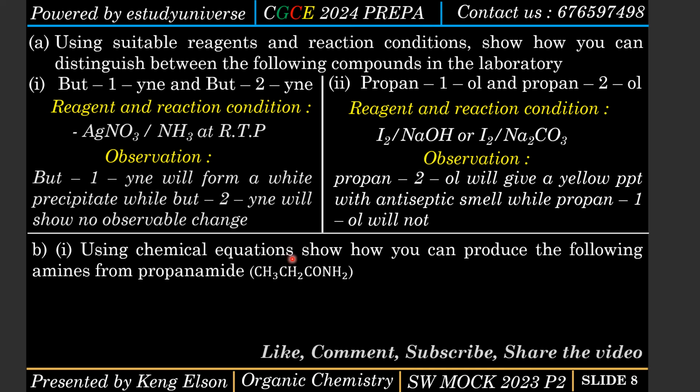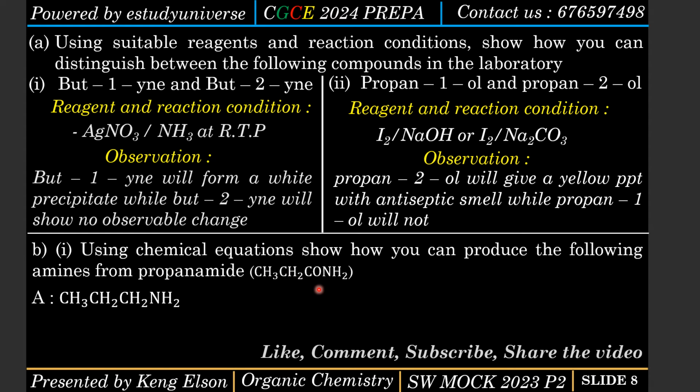B, using chemical equations, show how you can produce the following amines from propanamide. This is propanamide. So how will I produce an amine from propanamide? If your name is Amine, farewell. Okay, farewell to you. So you have to pass this equation if your name is Amine. So how do I produce an amine from propanamide?